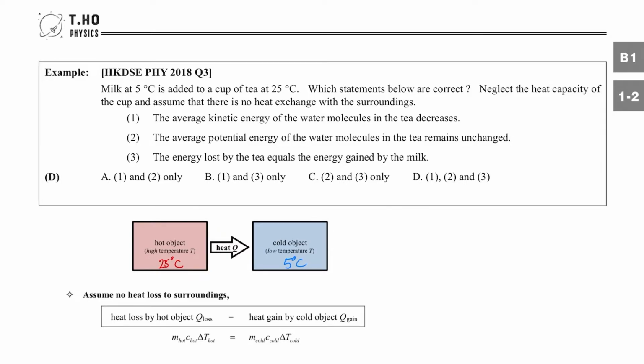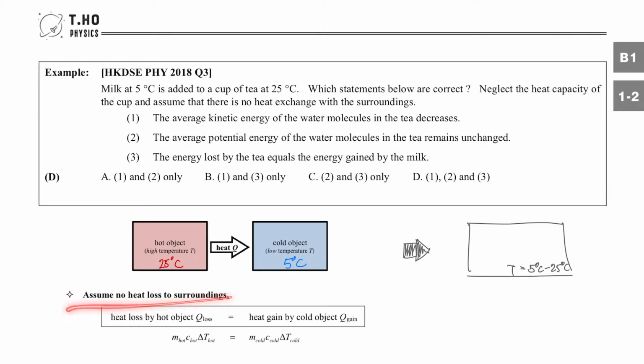When we mix a hot object and a cold object together, they mix together and become an object of temperature T. Now, even without calculation, we would know that the final temperature will be a temperature between 5 degrees and 25 degrees. The exact value, of course, we need to calculate, but the final temperature must be between the cold object and hot object when you mix them.